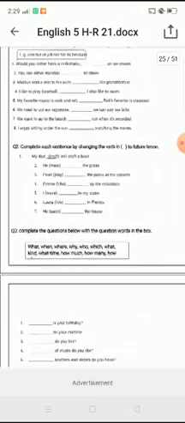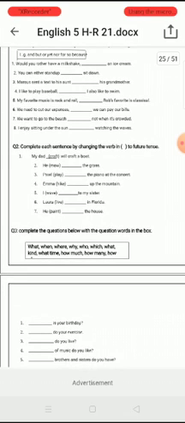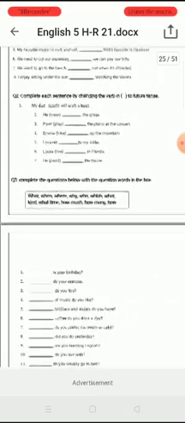The next question: complete each sentence by changing the verb into future tense. Okay, now what will you do? You can complete these sentences by using will and shall with the simple verb. Then question number 3,